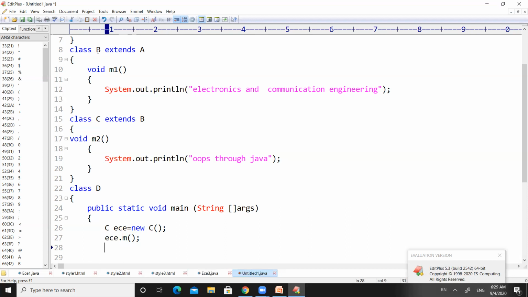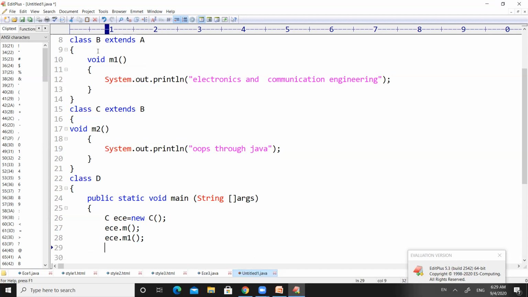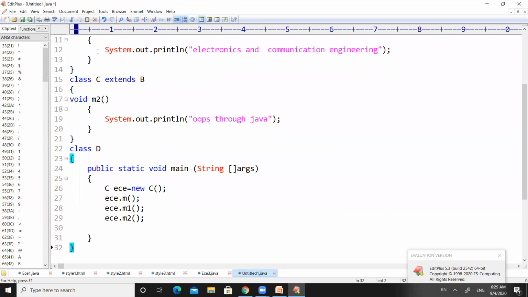So in order to access M1, it cannot be accessed directly because M1 is not in the RAM directly. M1 is in some space under the name ECE. So we have to call ECE.M1. And similarly, in order to execute the method M2, we have to call ECE.M2, right? So this is how we can execute all three methods which are present in this program.